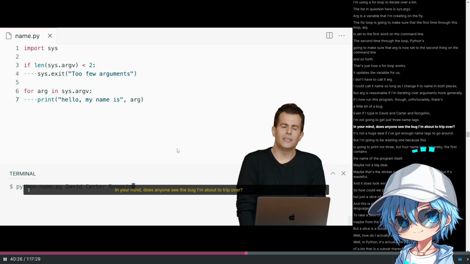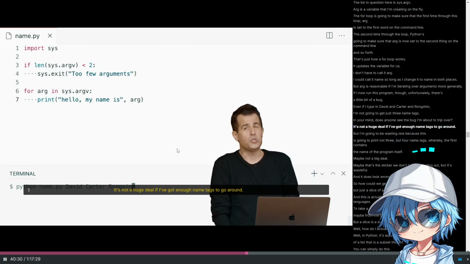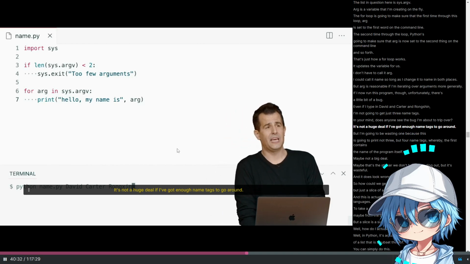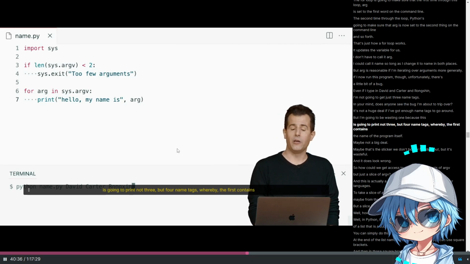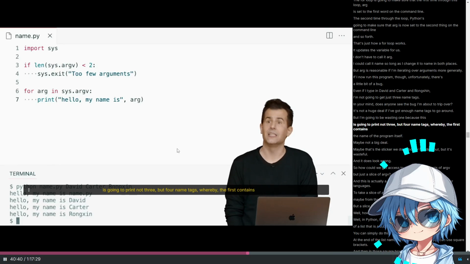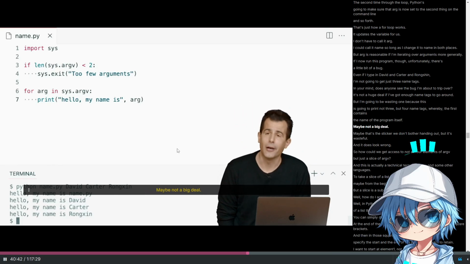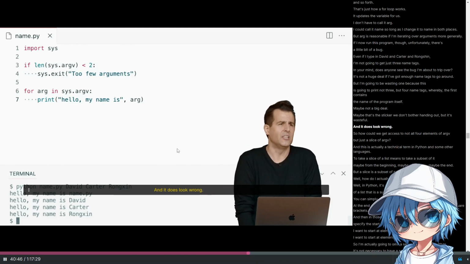In your mind, does anyone see the bug I'm about to trip over? It's not a huge deal if I've got enough name tags to go around, but I'm going to be wasting one because this is going to print not 3 but 4 name tags, whereby the first contains the name of the program itself. Maybe not a big deal. Maybe that's the sticker we don't bother handing out, but it's wasteful, and it does look wrong.